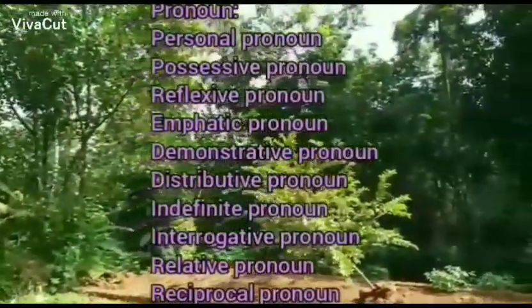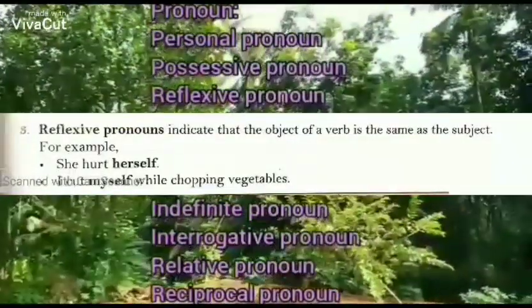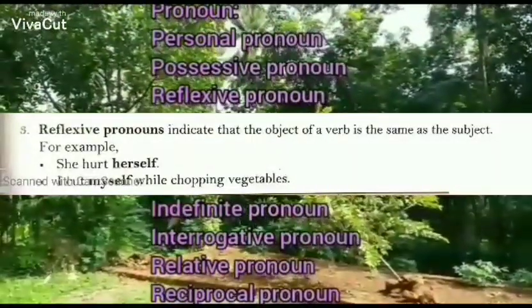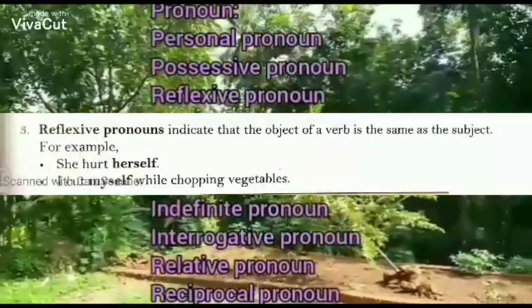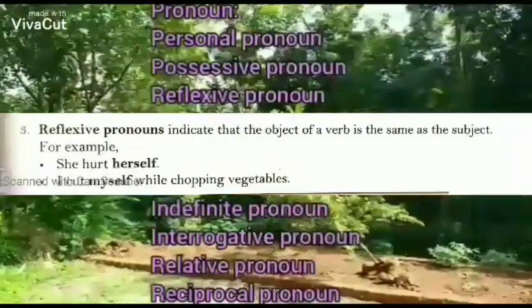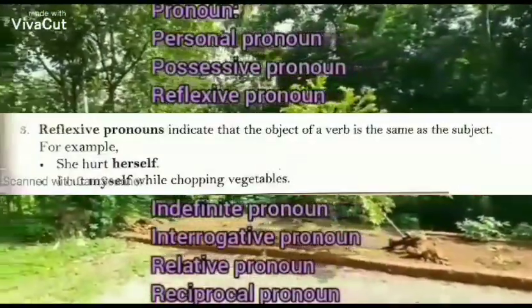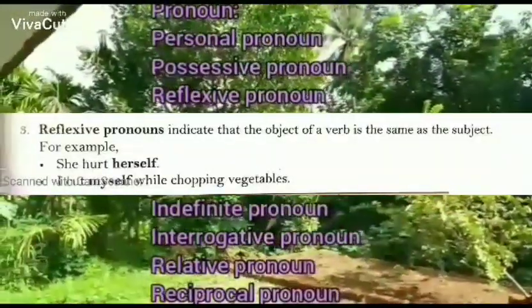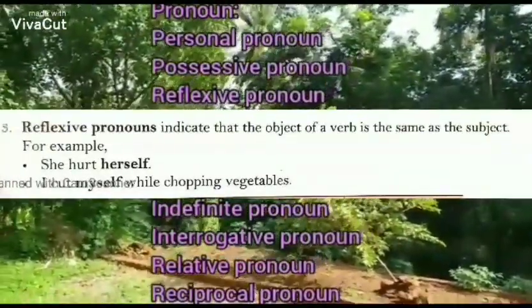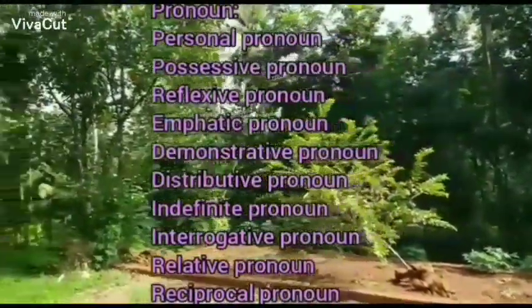Next one, reflexive pronoun. What do you mean by reflection? That means the feedback or the result back to something, that's called reflection. Here the subject is reflected by the object. That means the action goes from subject to object, then the object itself becomes the subject of the sentence. In other words, subject becomes the object itself.